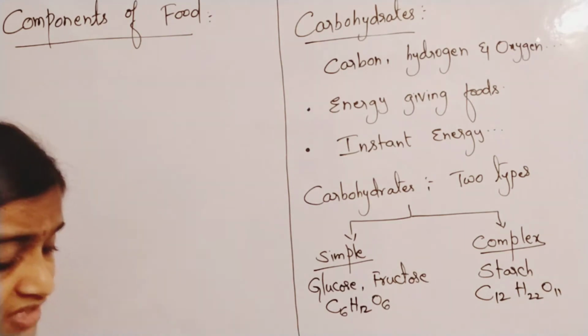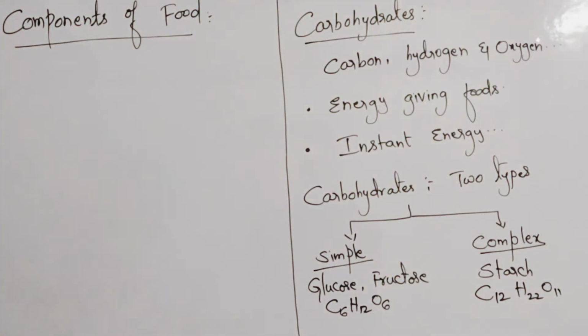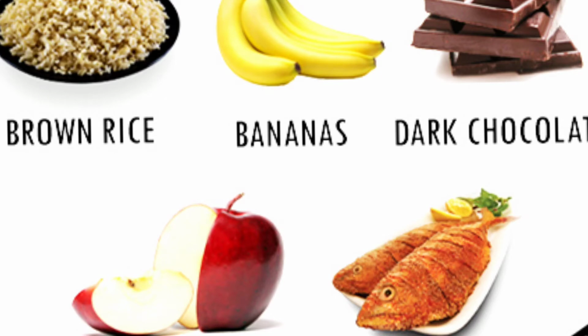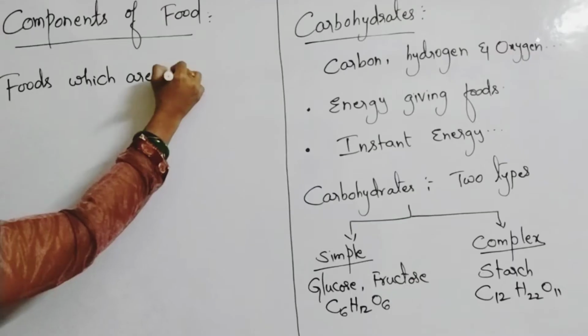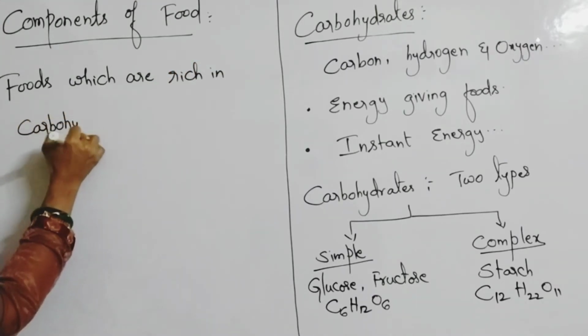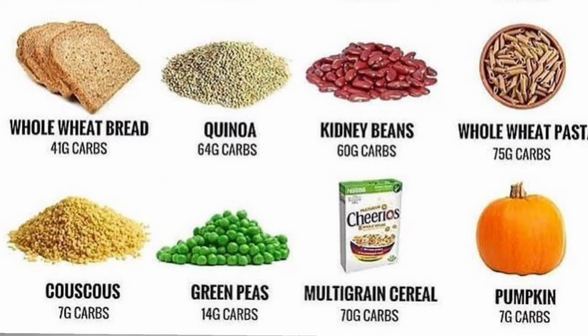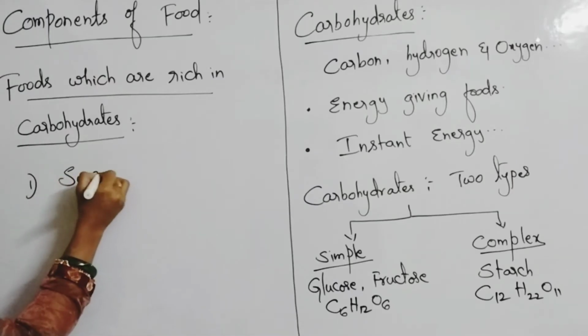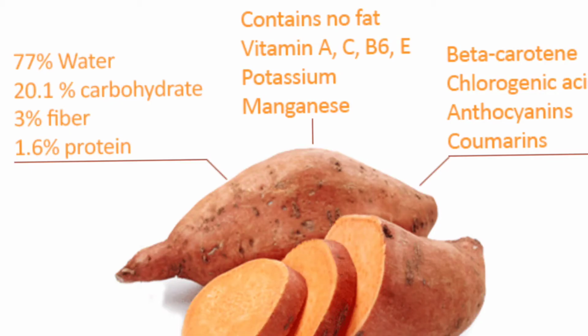So what are the foods rich in carbohydrates? Let us learn about the types of foods which are rich in carbohydrates. Okay, let us learn some examples. You all know sweet potatoes. Sweet potatoes are a rich source of carbohydrates.